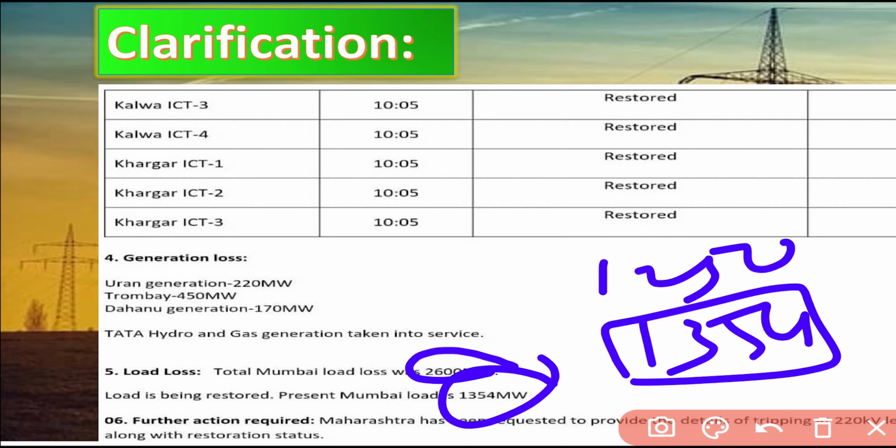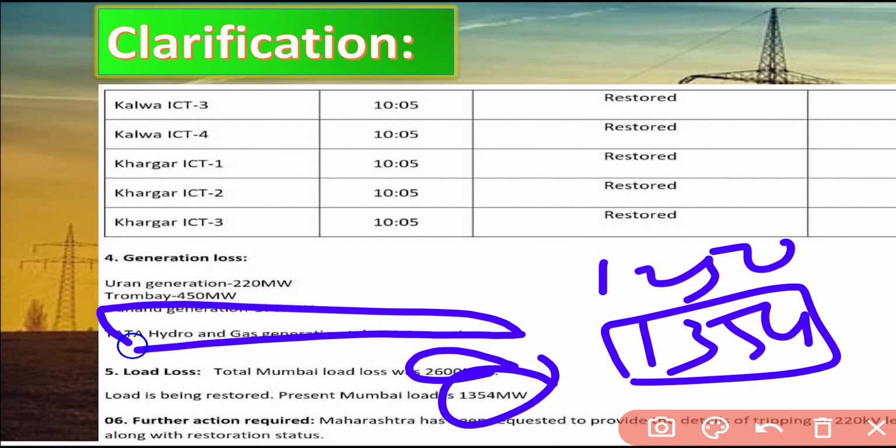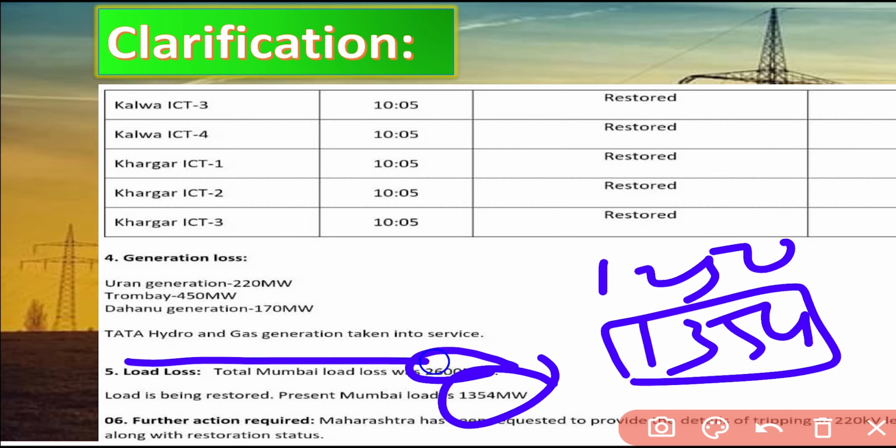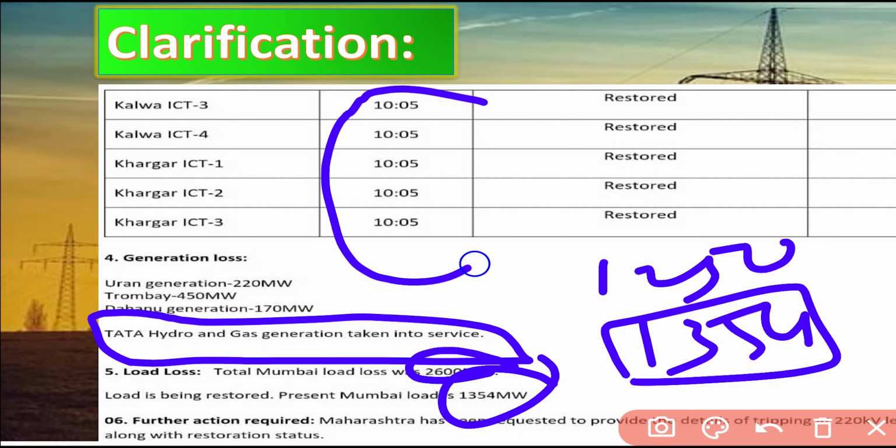The other generating stations had to be stopped for the time being, and the emergency load, meaning Tata hydro and gas generation, was taken into service, and they provided this much power and managed well. They were managing well, and at 10:05 all lines were restored.